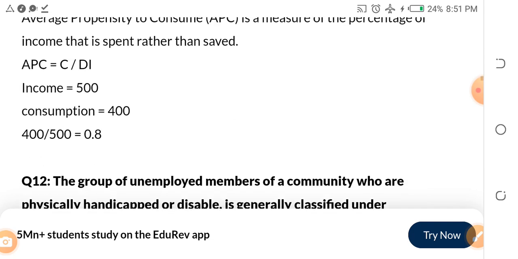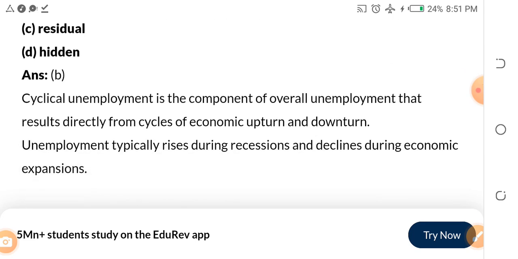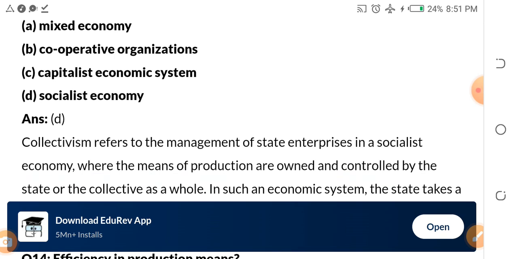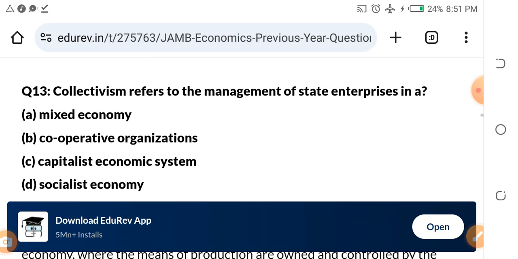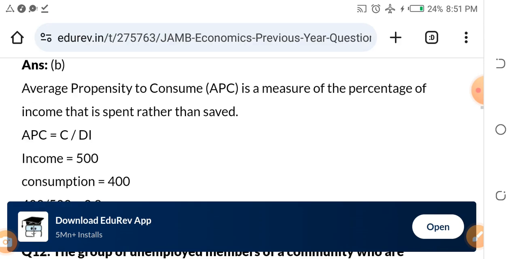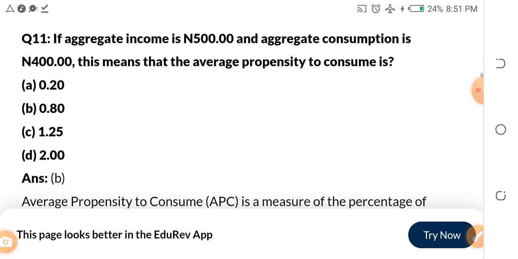Our target for you is you get admission this year, you enter into that your preferred school. But for that to happen, we need to put in the work. We need to concentrate right now. After the JAMB, you can play, you can party, you can sleep as much as you want. But these few weeks we have for the exam is completely for preparation. Let's continue from question number 11.